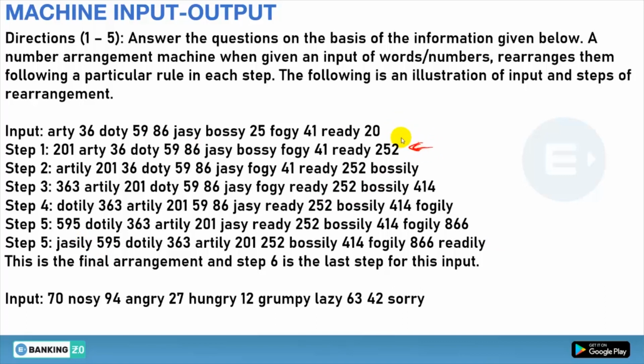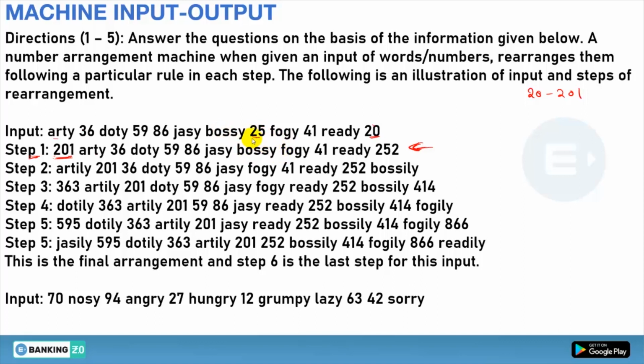In step 1, in the input on the left hand it is R3, but in step 1 a number comes to be on the left hand, that is 201. This 201 is not in the above arrangement, but there you have 20. So from 20 they are making 201. Then R3 36 59 86, and there is 25.